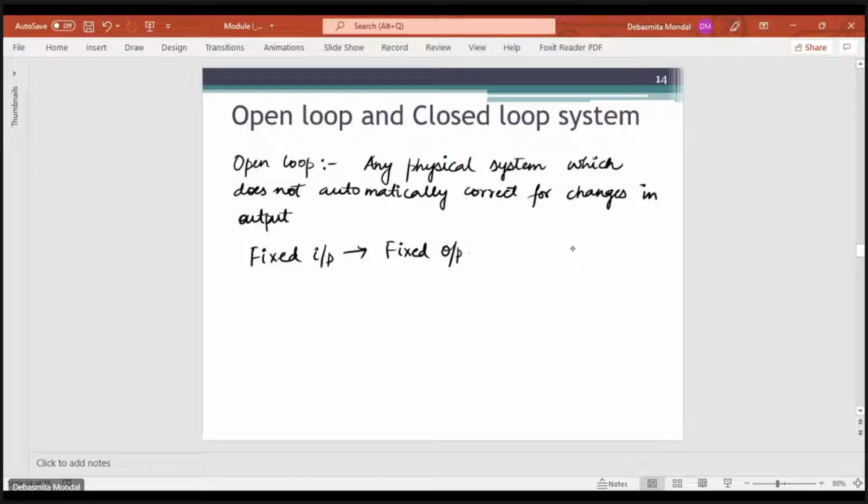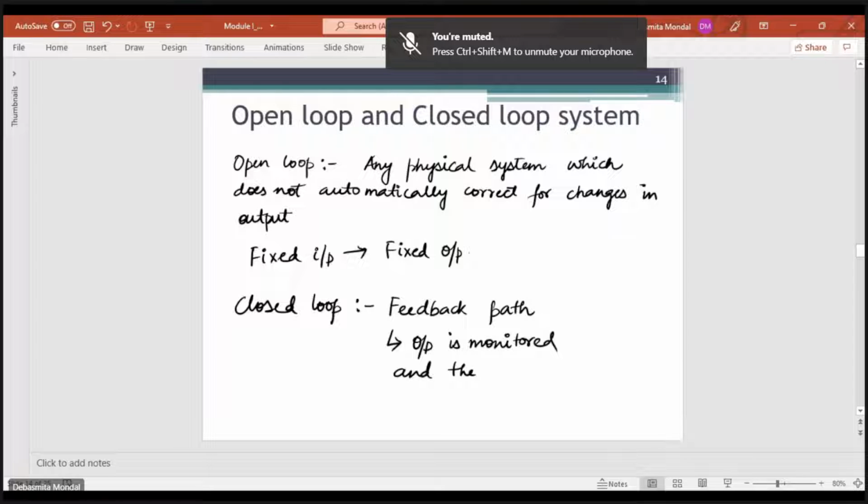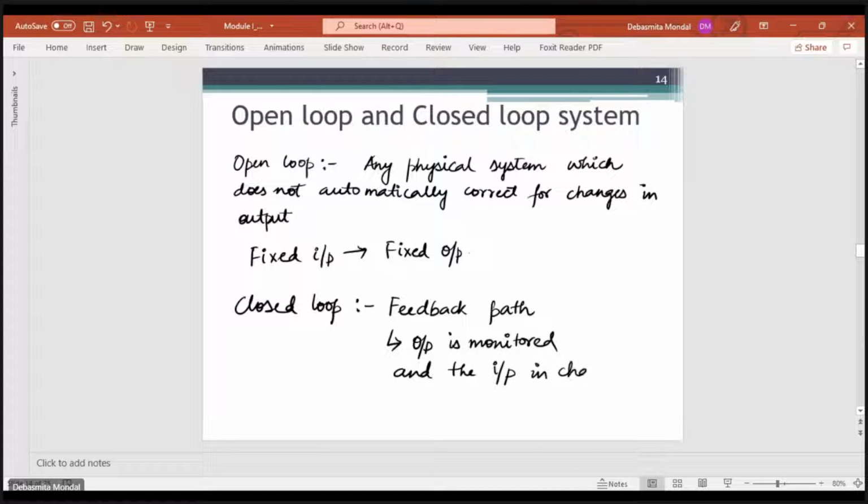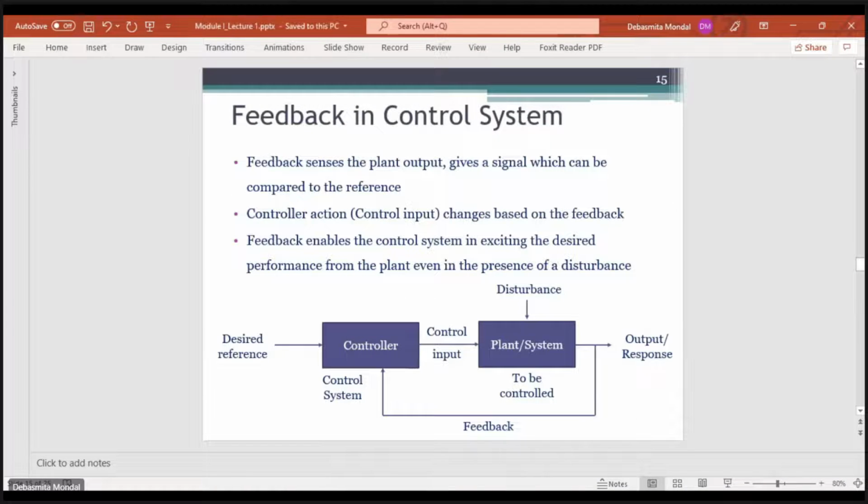The difference between an open loop and a closed loop system is that in a closed loop system we have a feedback path, and feedback means the output is monitored and the input is changed depending on whatever the output value is, such that we can get the desired value of the output. Okay, so that is the feedback in a control system.